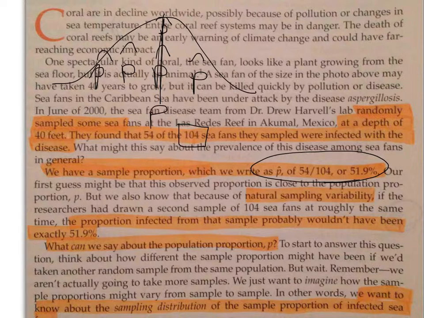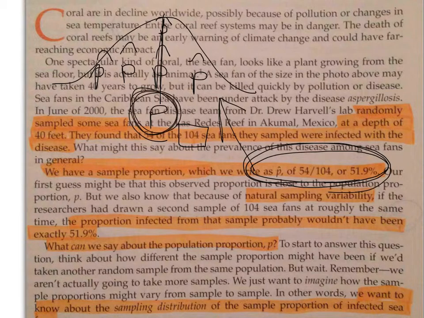So what we're going to do in this chapter is take our one sample, and knowing that this distribution happens, we're going to talk about what we know about the whole population of sea fans just based on my sample. What can I say? But we know our sample is not the gold standard. It is just one of many. So we're not going to say too much.